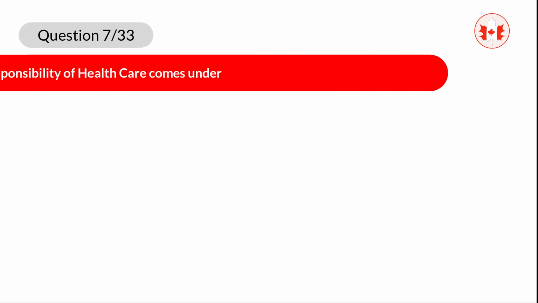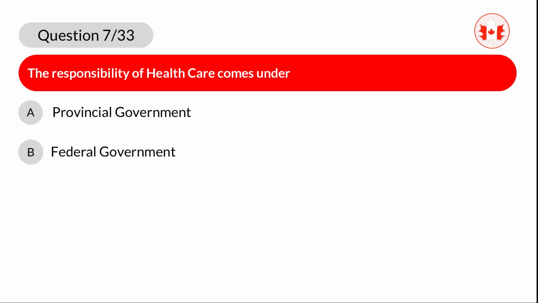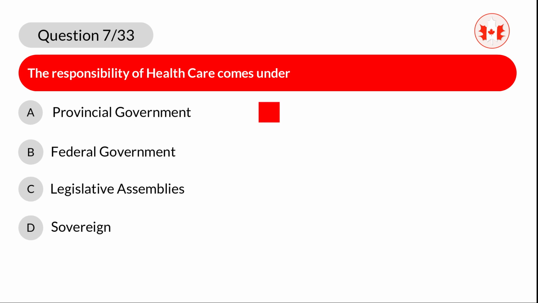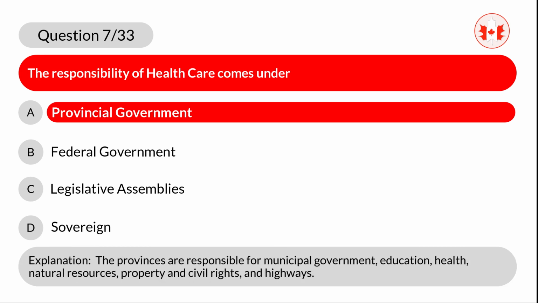Question 7. The responsibility of healthcare comes under A. Provincial government. B. Federal government. C. Legislative assemblies. D. Sovereign. Correct answer is A. Provincial government. Explanation. The provinces are responsible for municipal government, education, health, natural resources, property and civil rights, and highways.